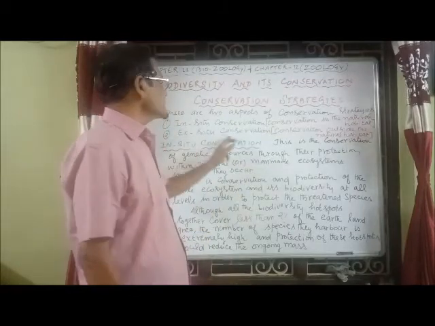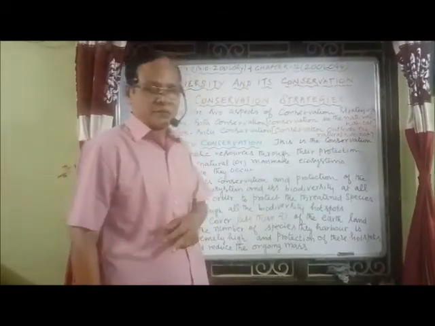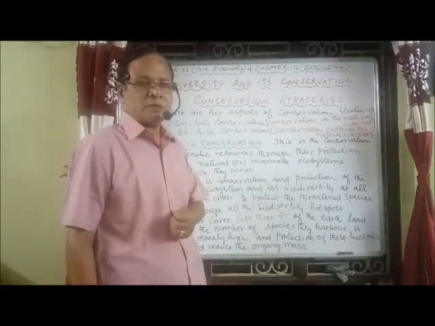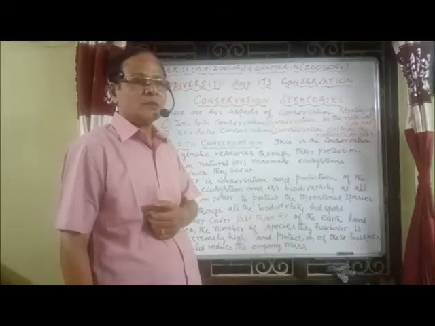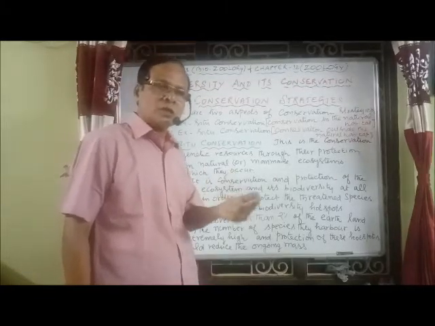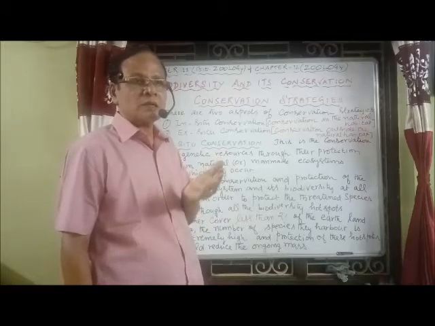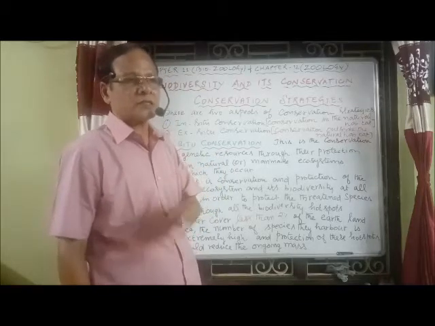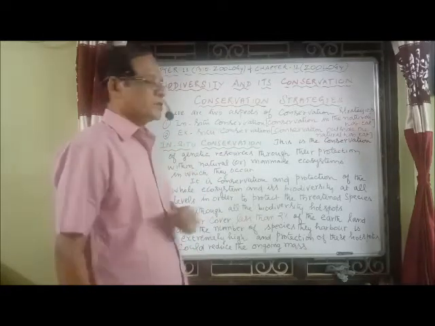Number two, ex situ conservation: conservation outside the natural habitat. For example, I mentioned the zoological park or cryopreservation. We have the botanical gardens, the gene bank, the seed bank. They are stored and conserved outside the natural habitat. That is called ex situ conservation.